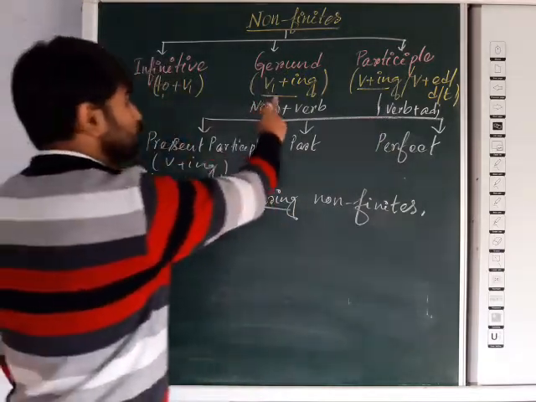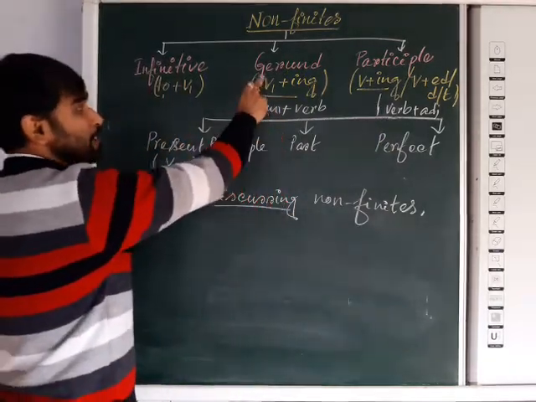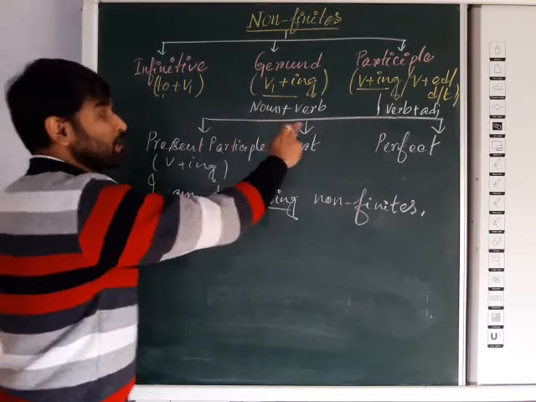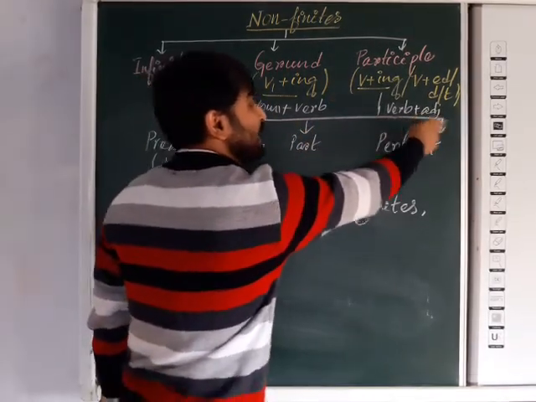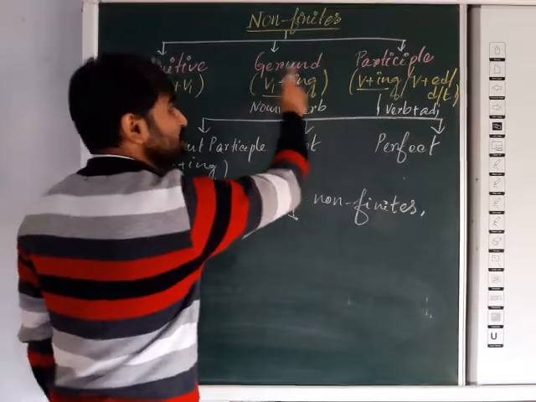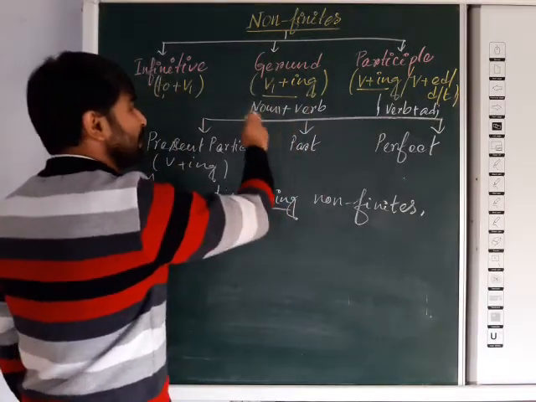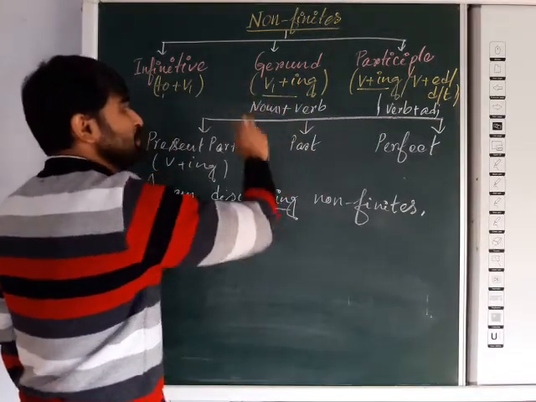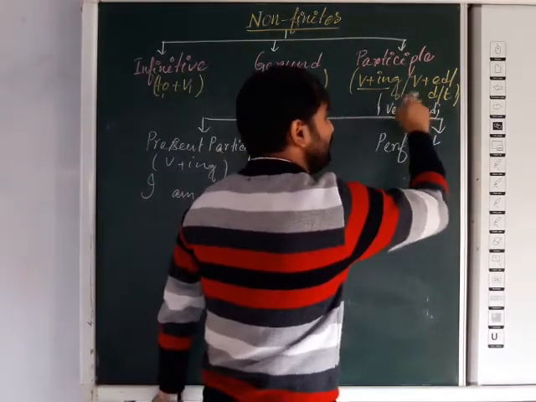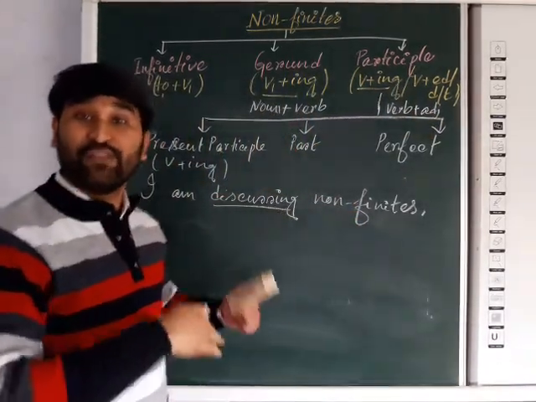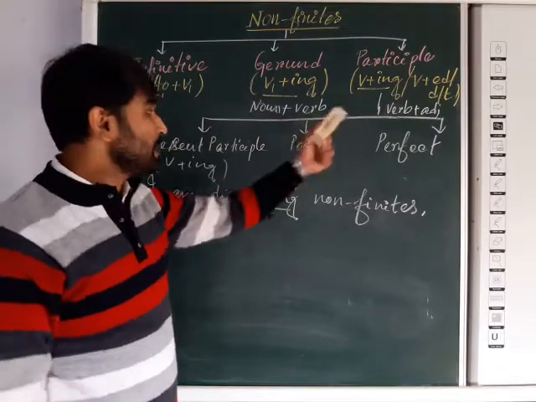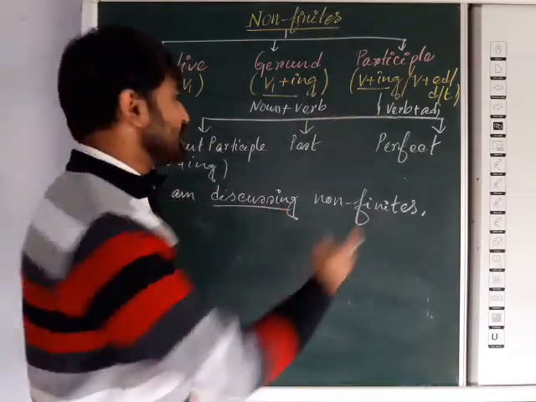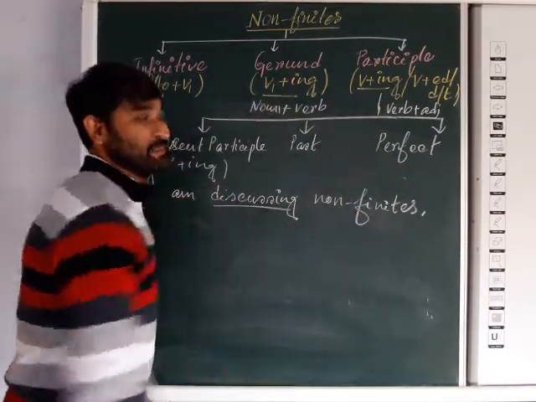As gerund there will be noun quality, and here it will be adjective quality. Both are verb, mind it. Gerund and participle both are verb, but here the gerund acts like a noun. Here the participle will act like an adjective because it qualifies a noun or pronoun. That's why it is participle. That is the difference between gerund and participle.